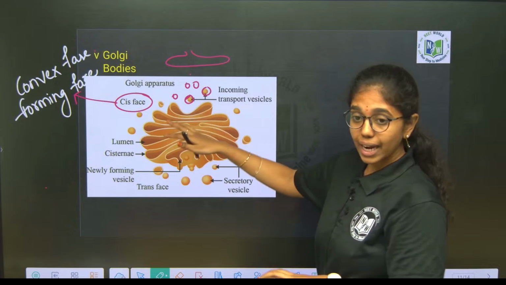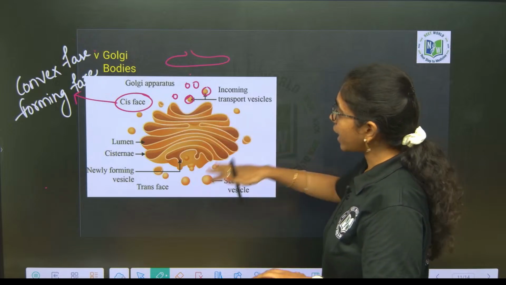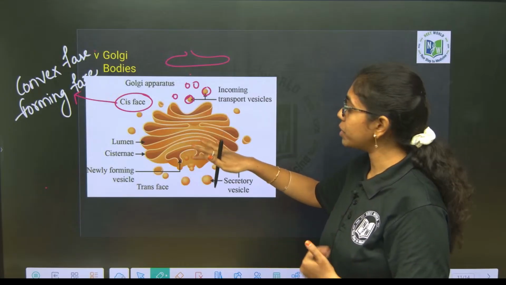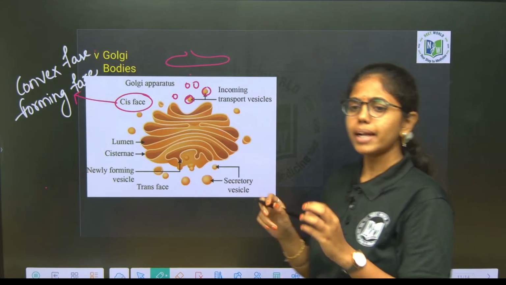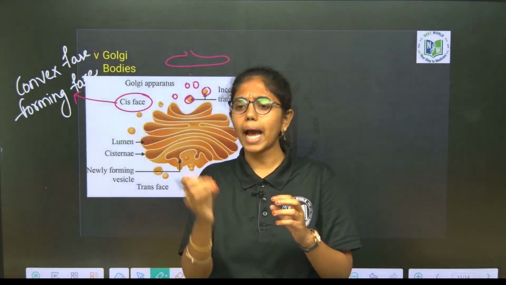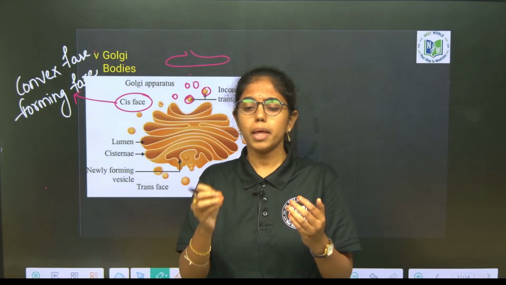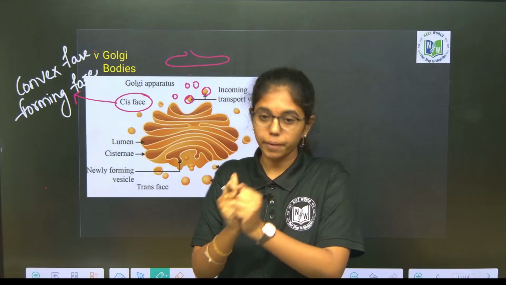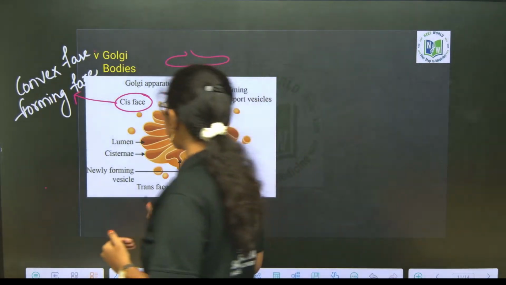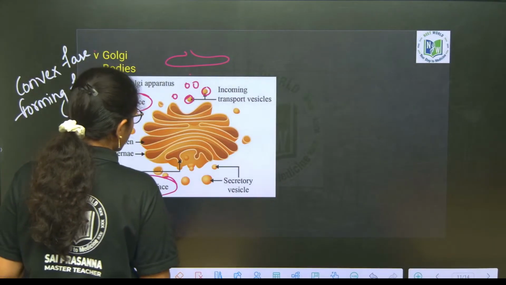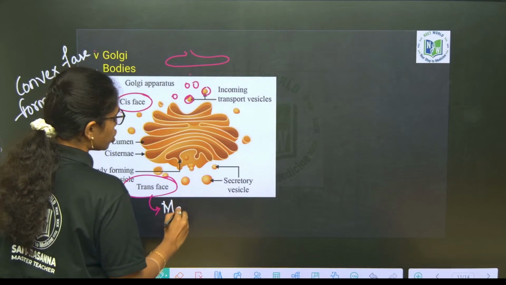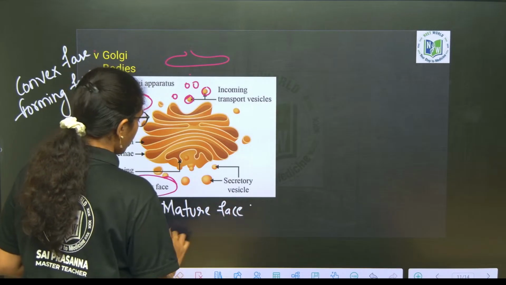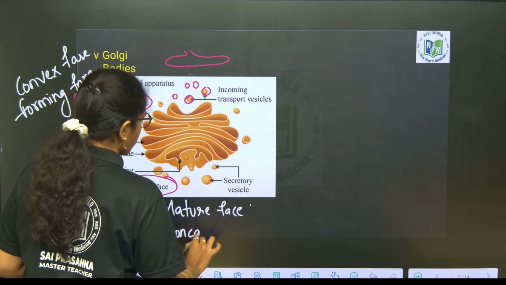So the vesicles are accepted by the cis phase, inside which packaging will be taking place. Glycolipids and glycoproteins are formed, where sugar molecules like mannose and sucrose will be added. They will be added to what? Lipids and proteins. As such, they will be packed. And they will be released through what phase? Trans phase. Trans phase is also called mature phase, or concave phase.